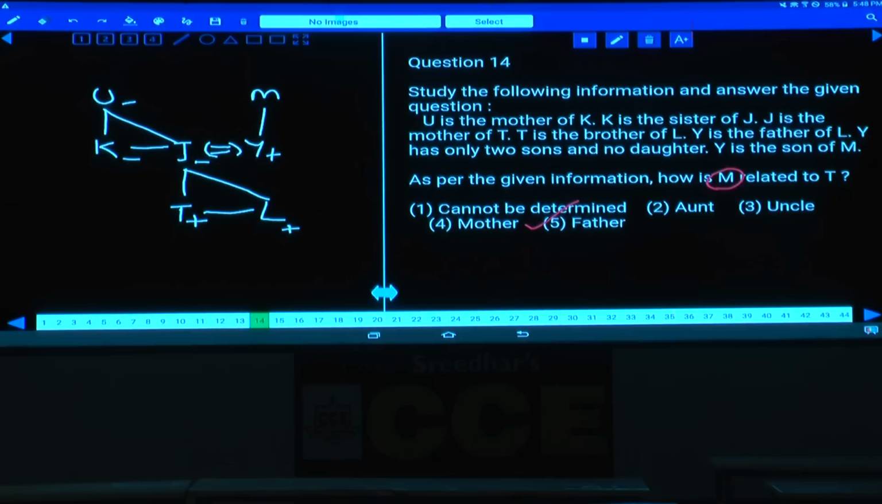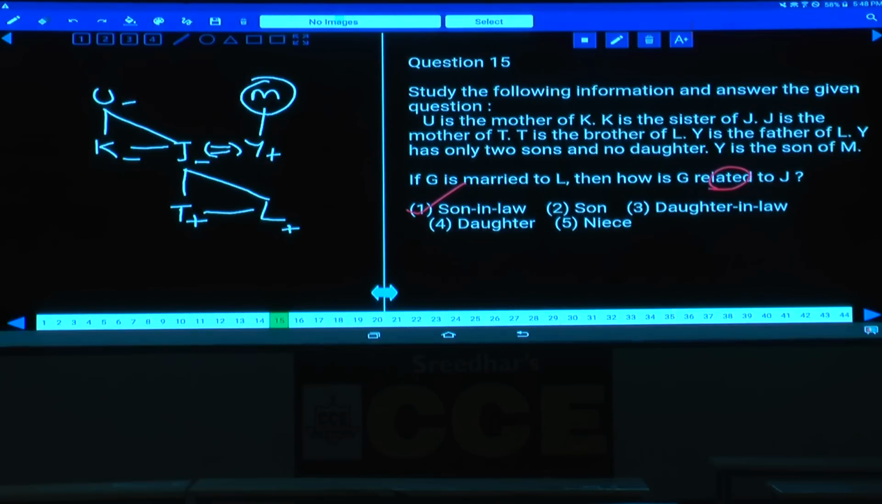Then question number 14. As per the given information, how is M related to T? Tell me how M is related to T. The gender of M is not known. If M is male, grandfather, or if M is female, grandmother. Hence, as the gender is not known, it cannot be determined, choice 1. Then question number 15.